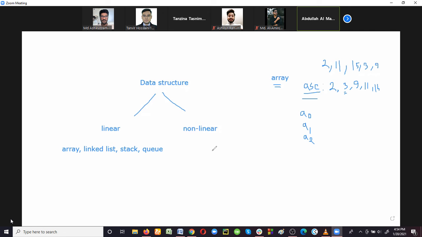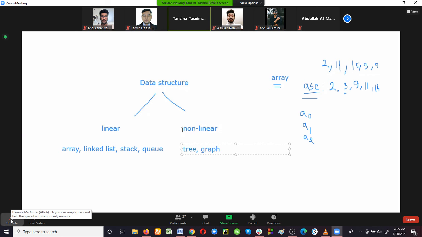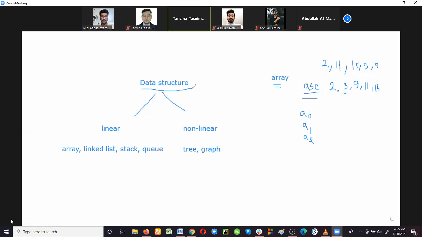Graph. There is no sequence relation among the data items here. The example of a nonlinear data structure will be tree, graph. Okay, so this is the first portion of this course, data structure, and the second term is algorithm.